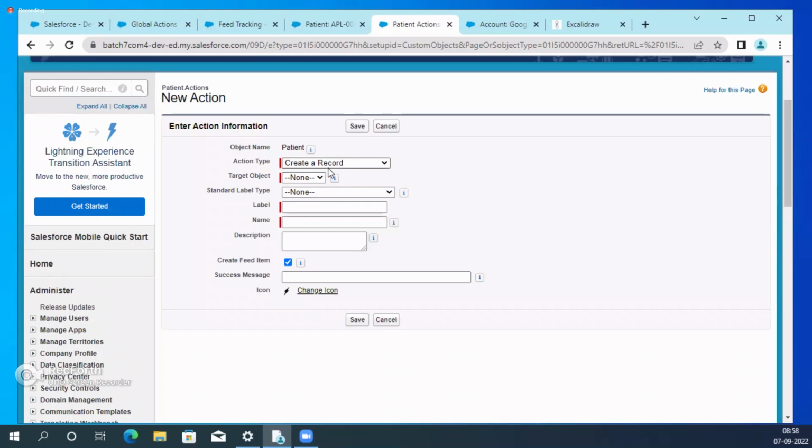So here, in the custom object, not all the actions are supported. It is supported only for some specific ones. That is the limitation. The custom object does not support all those things. For example, in that case, you need to create your own custom pages and add them in the page layout. Understand? As of now, we don't know how to create the pages. We'll discuss that later, once we move to development.